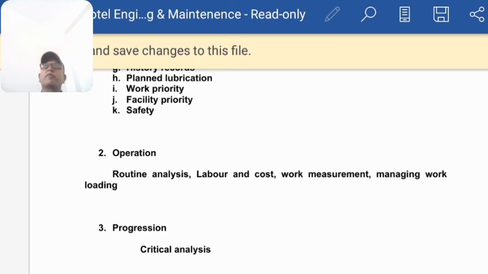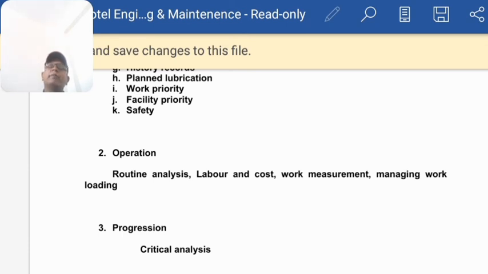So the expert from Bangalore, or nearby cities, comes to handle these problems. So facility priority means availability of the equipments and availability of the spare parts. So in the maintenance department, we store a number of spare things in our area.